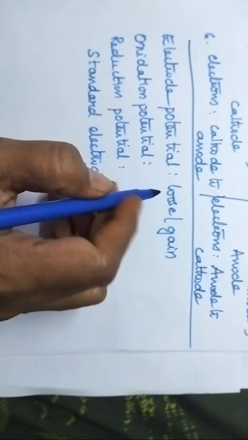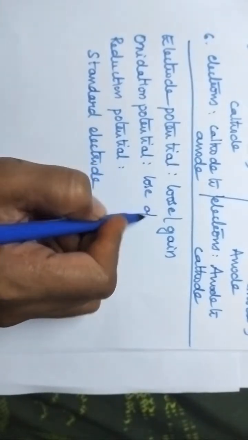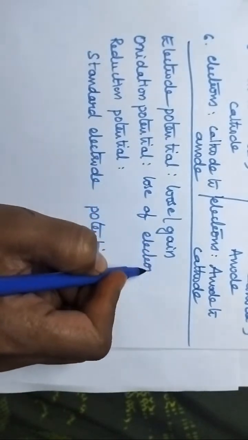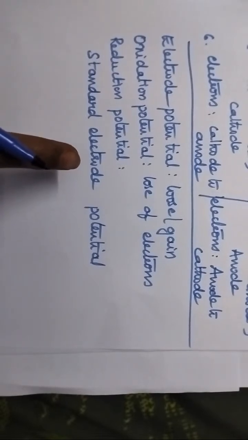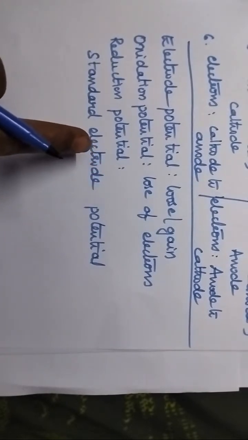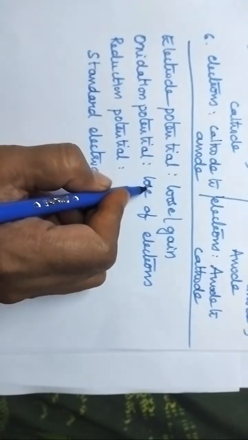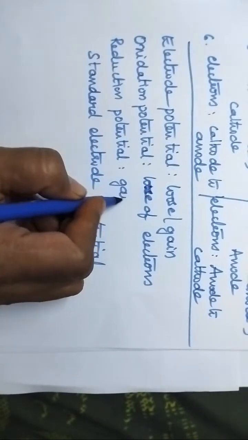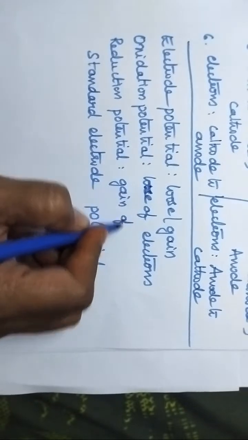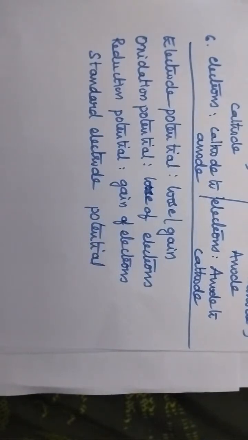Very good. So, loss of electrons is nothing but oxidation. The ability of an electrode to lose electrons is oxidation potential, and reduction potential means it is the tendency of an electrode to gain electrons. So, gain of electrons is nothing but reduction, and the potential is called reduction potential. Very good.